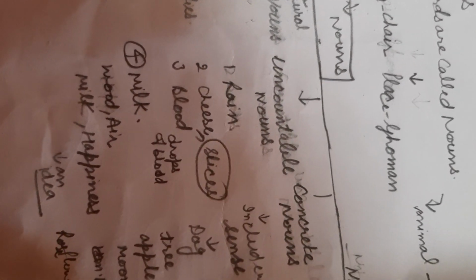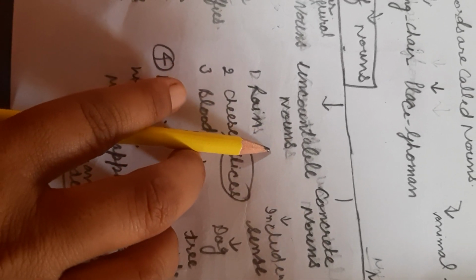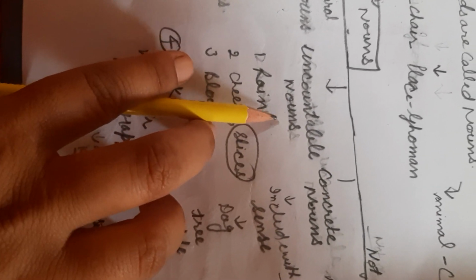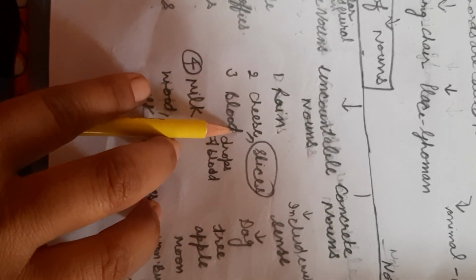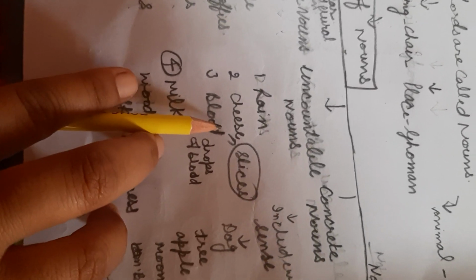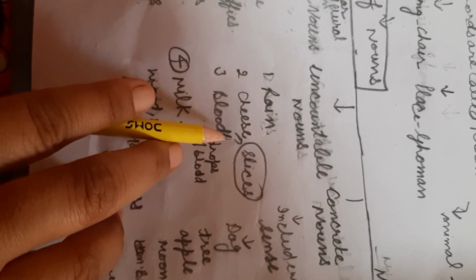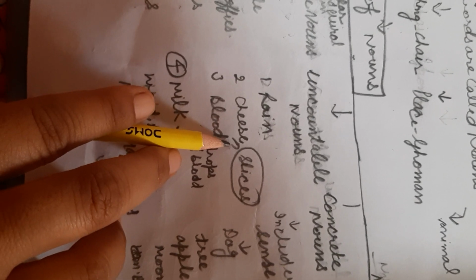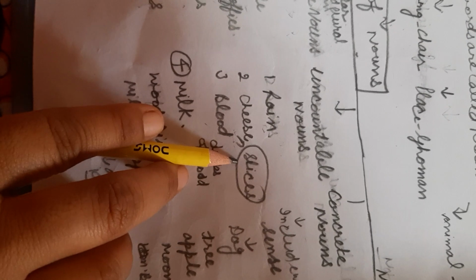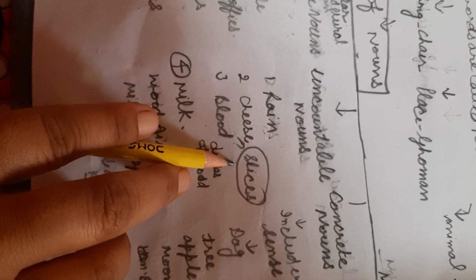If I speak about, beta, uncountable nouns, which are not possible to count, like rain, cheese, blood. When we speak about rain, rains are not counted by any person. When we speak about cheese, it can be slices of cheese, pieces of cheese.